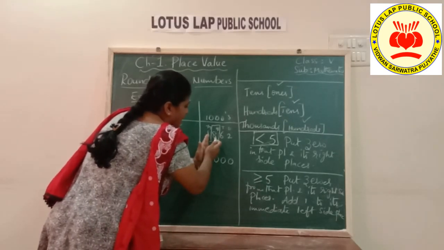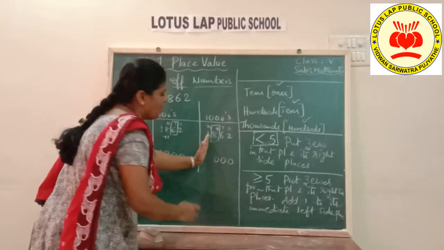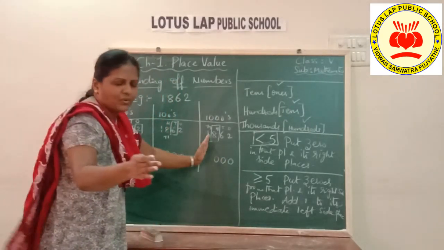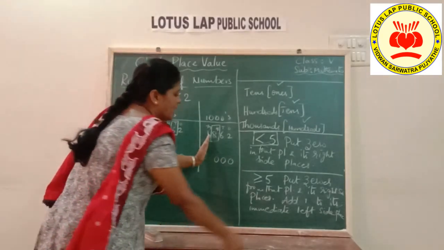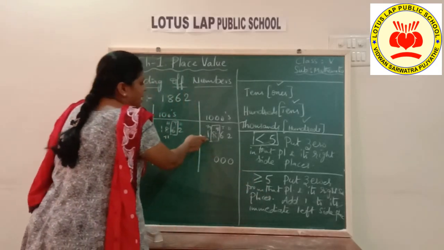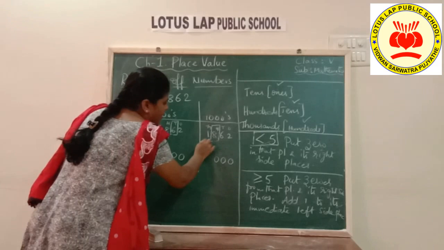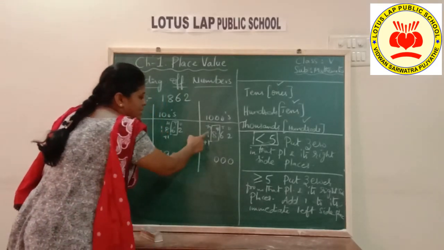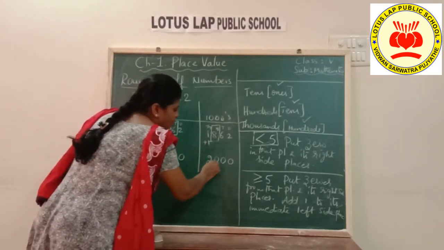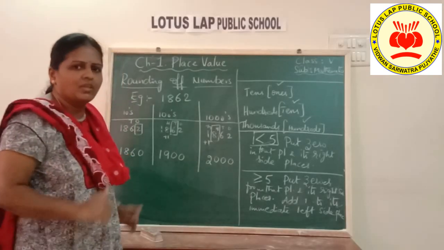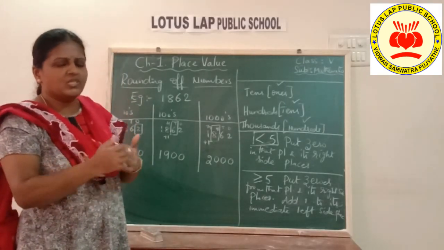All the places from there towards the right will become 0. And then what else? Add 1 to its immediate left place. Its immediate left is what? Thousands. So add 1 here. 1 plus 1 is 2. So what is my answer now? 2000.